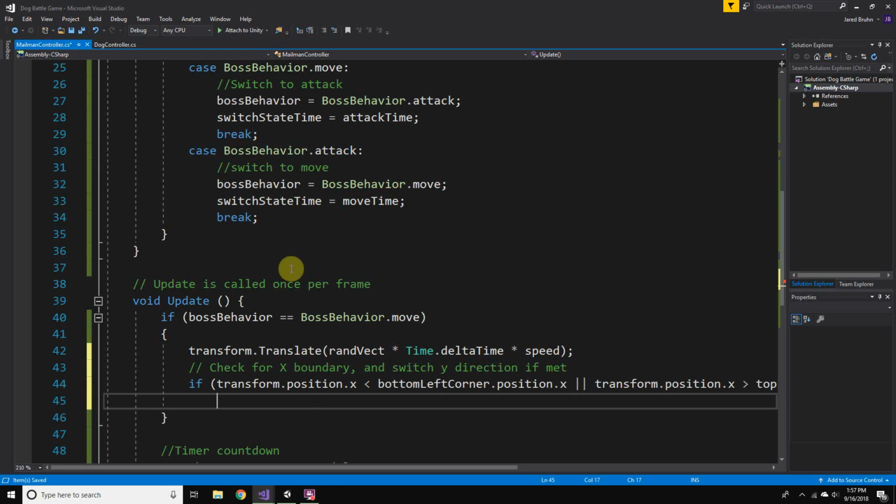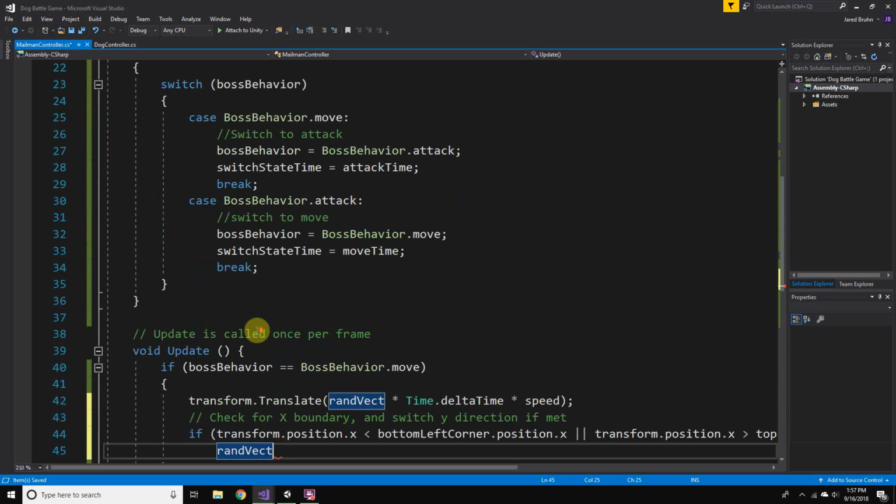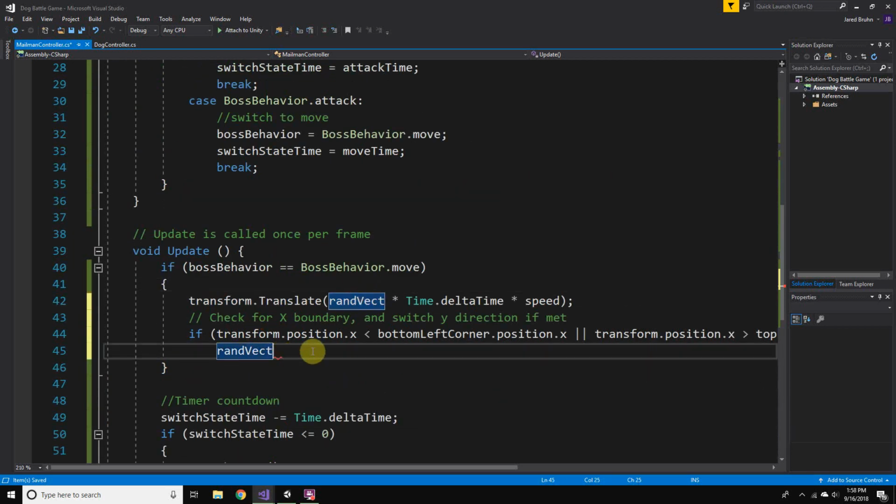So our random vector, the vector that we're moving up here, we can switch that to a new Vector2, in which we've checked for the X boundary.